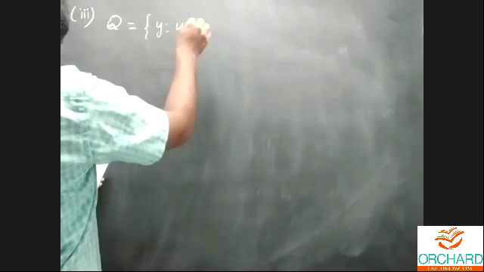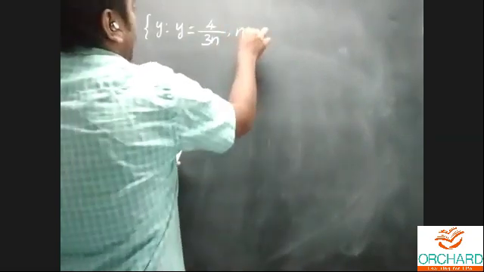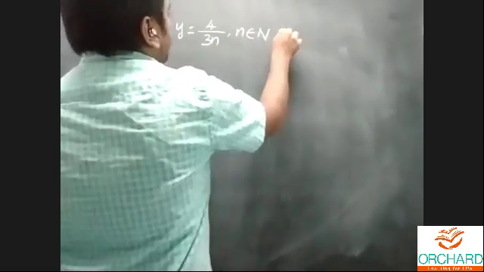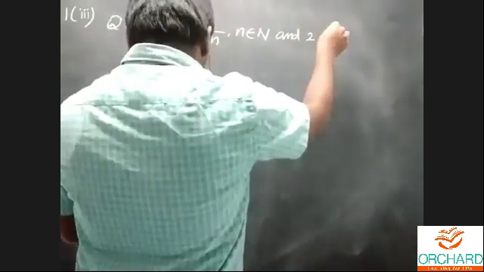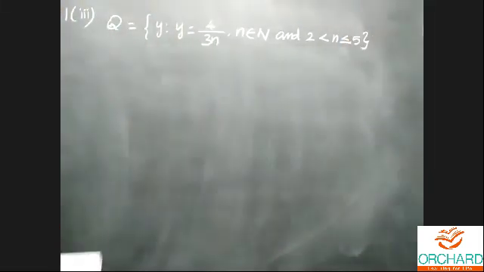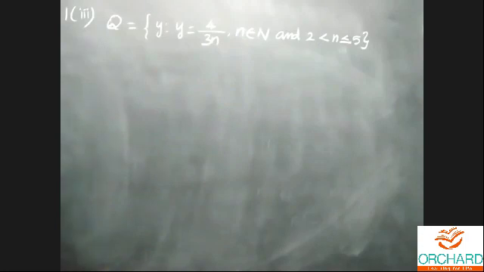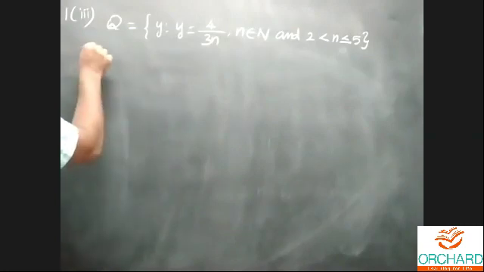Set Q is equal to the element y such that y is equal to 4 by 3n, n belongs to natural number, and 2 less than n less than or equal to 5. So they define a set Q like y such that y is equal to 4 by 3n, where n belongs to the natural numbers and 2 less than n less than or equal to 5, which means the value of n becomes 3, 4, 5.